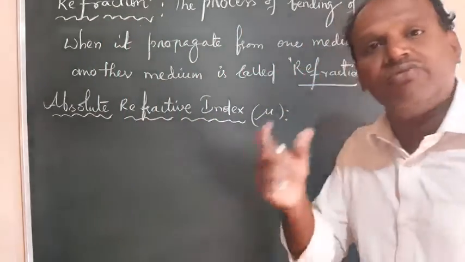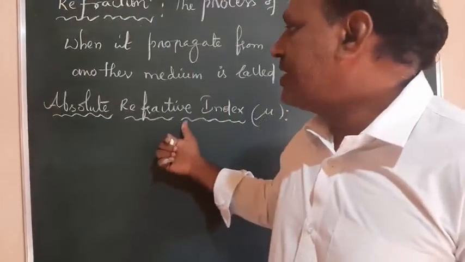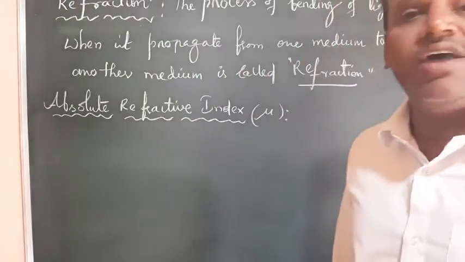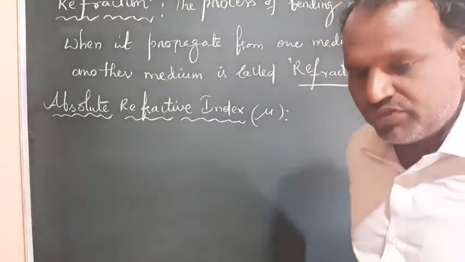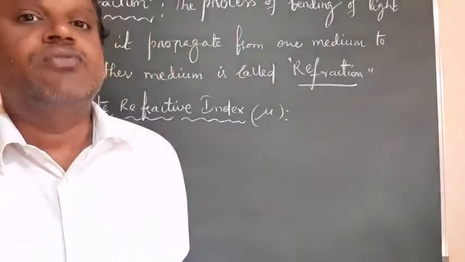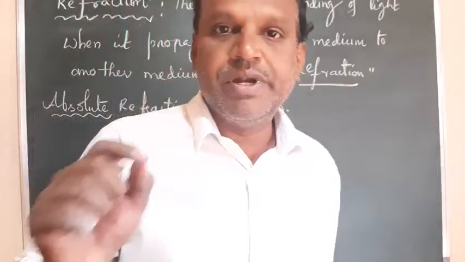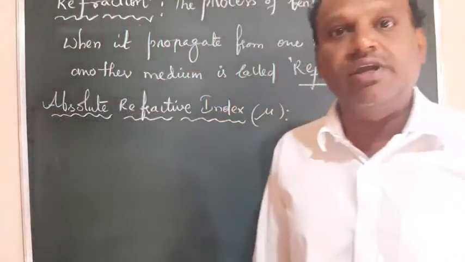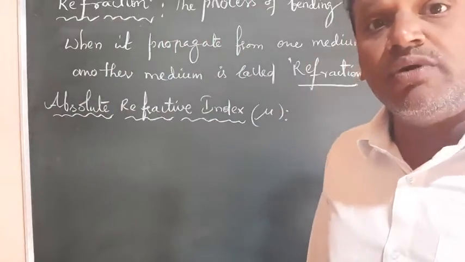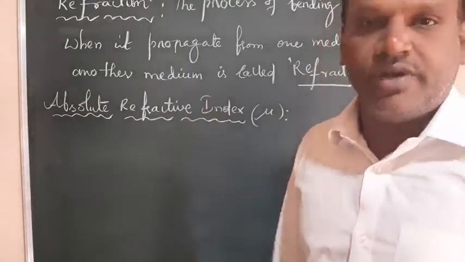It is a comparison of the speed of light in free space and in any medium. That is called the absolute refractive index. But what is the definition? It is the ratio of speed of light in free space to speed of light in any medium. It is a ratio of which one to which one? Speed of light in free space or in vacuum to the speed of light in any medium. That ratio of the velocities or speeds is called the absolute refractive index, right?